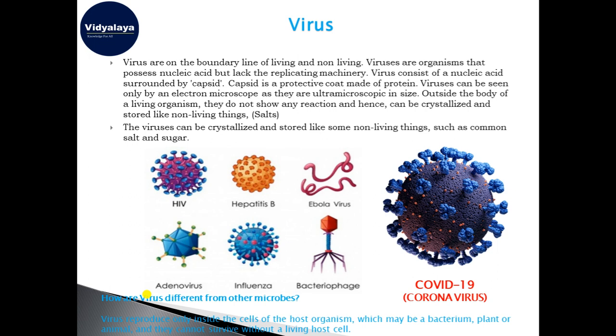So how are viruses different from other microbes? Viruses do not have their own replication power. They are not alive outside the host cell. They can reproduce only inside the cell of the host organisms, which may be either a bacteria, a plant cell, or an animal cell. They cannot survive without a living host cell. This makes them different from other microbes.